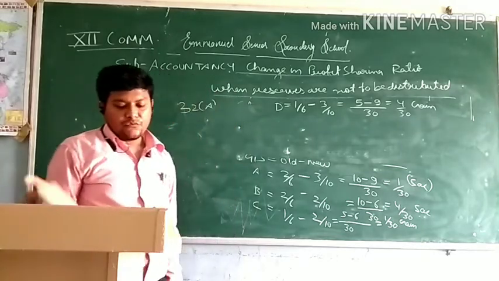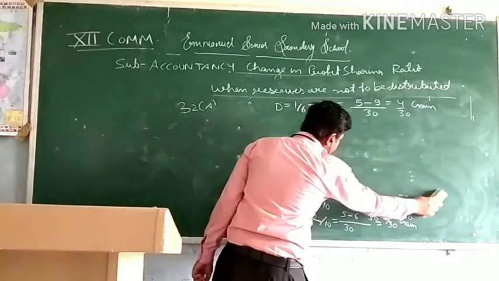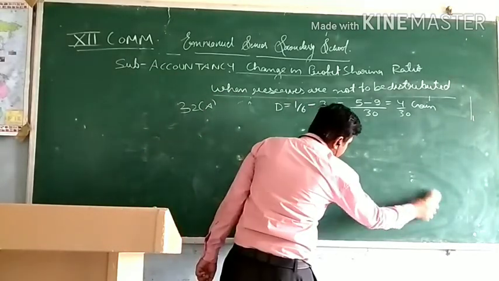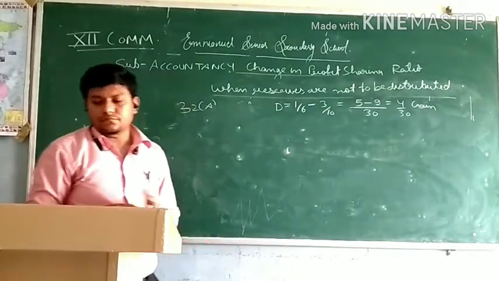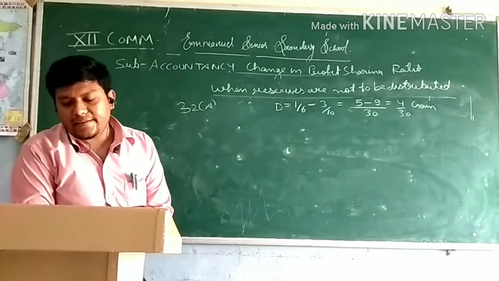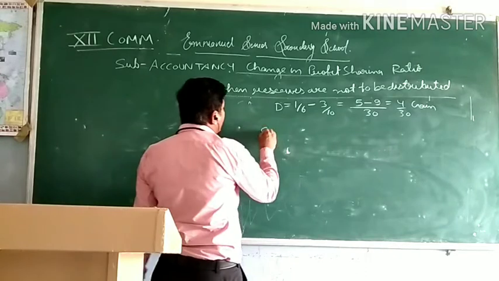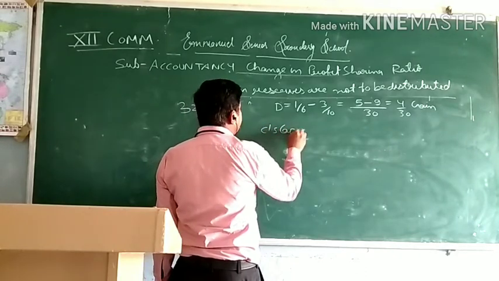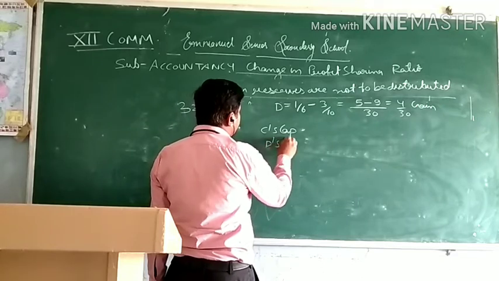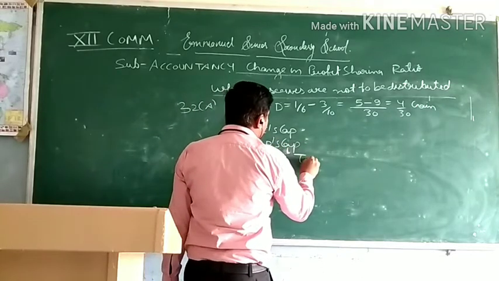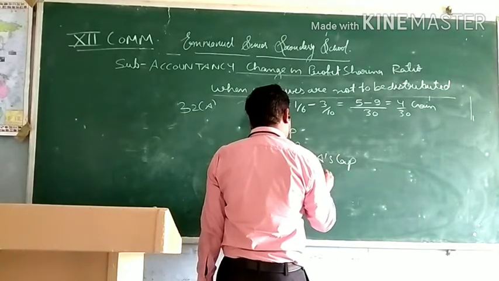Now we will pass adjustment entry for it. C and D are gaining and A and B are sacrificing. So C's capital account debit, D's capital account debit, to A's capital, to B's capital.